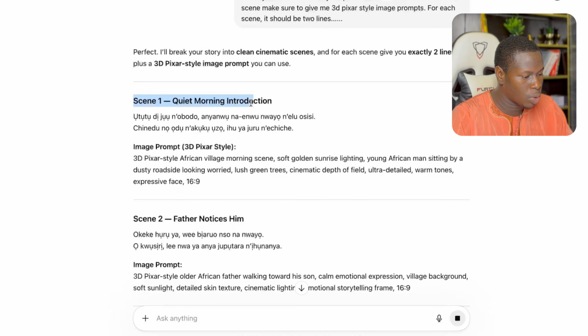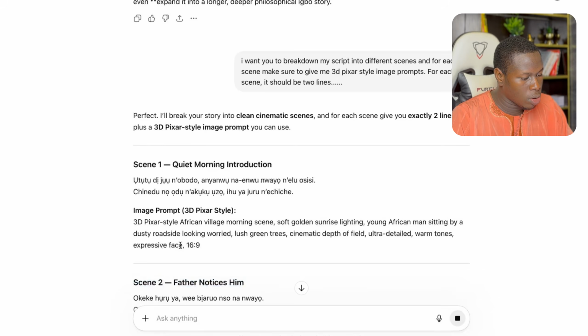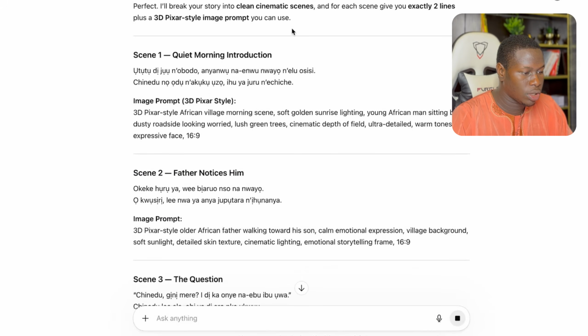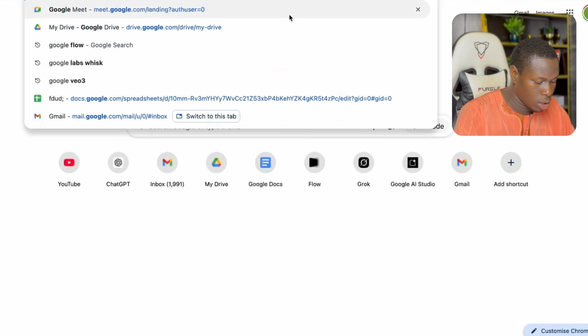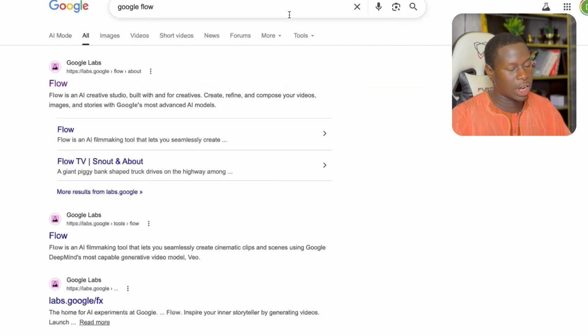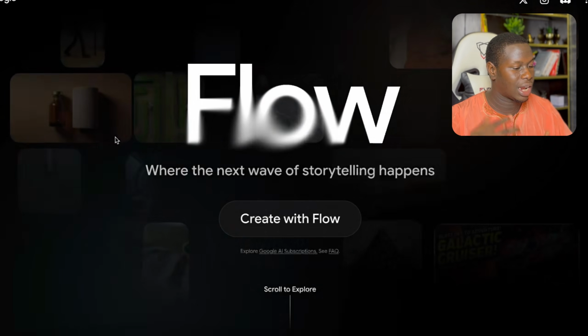So you can see scene 1, scene 2, we have our image prompts and all that, right? All we have to do right now is click on this plus icon. In this plus icon, you're going to go to Google Flow. It's Google Flow you're actually going to be using to create these videos where the cartoon will talk in our native dialect.